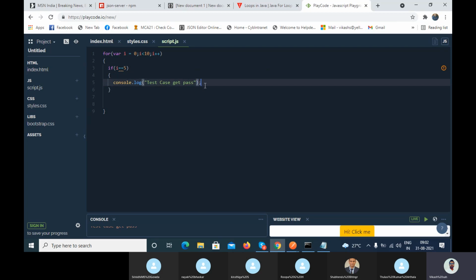Now tell me the output. At the fifth step, it will print this test case get pass. Test get pass only, that is the output, when it is equal to 5.